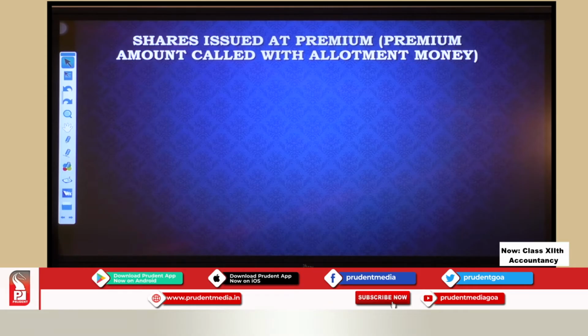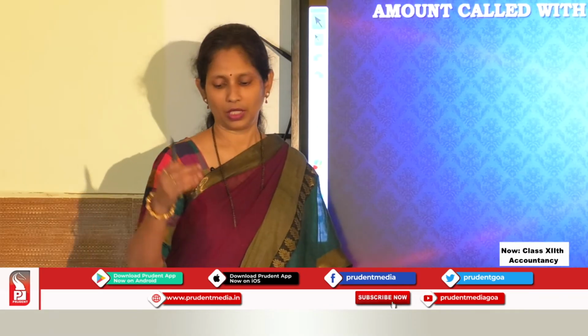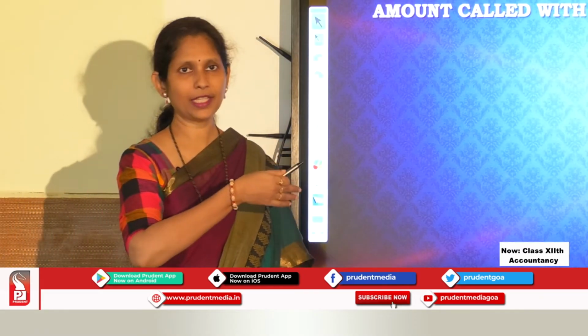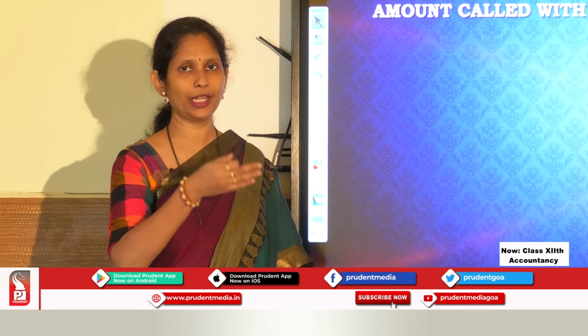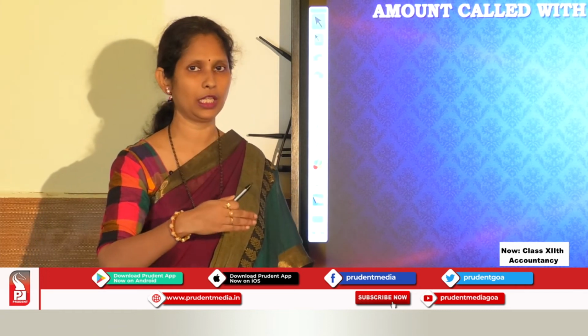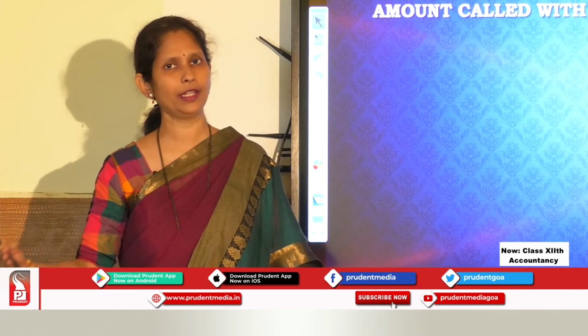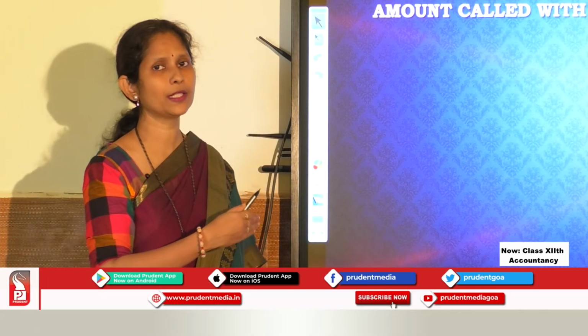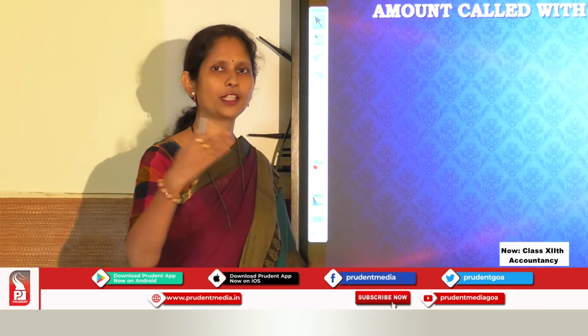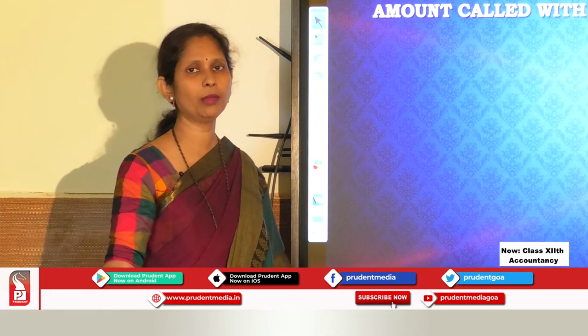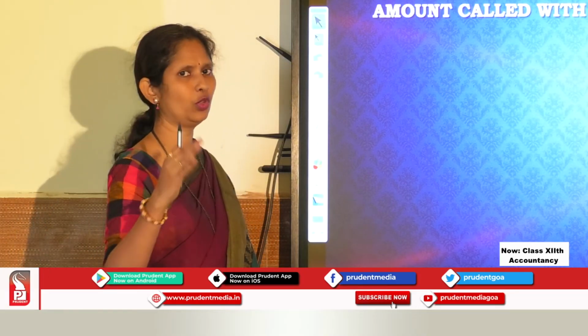Shares issued at premium and the premium amount called with allotment money. So now in this previous case where the premium was included in application, we first receive the money, then transfer to share capital and securities premium. Here, at the allotment stage, first we transfer to share capital and securities premium and then we collect the money. That is the only difference.